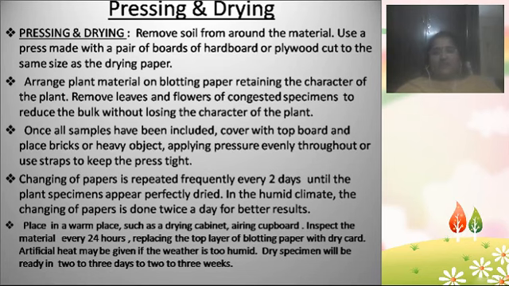So we need to take utmost care while pressing so that the plant can't be damaged by the material which we are going to press the plant with. If the plant is very delicate, you actually can't apply more pressure by using the plywood or hardboard like that. We have to use the simple blotting papers or the normal newspapers. If the plant part is very heavy, then only we can use the heavy objects to press that.